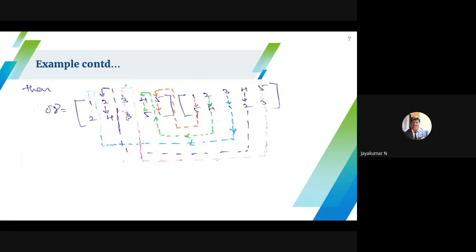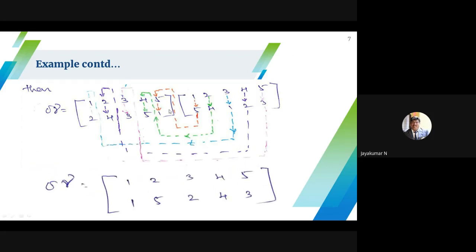Okay, clear? So right to left you have to apply one. First you have to find the image of 1 in gamma. The image is 5. Then again find the image of 5 in sigma. That image of 1 is nothing but 1. That is nothing but our composition map. So image of 1 is 5, image of 5 is 1. Finally I conclude that image of 1 is 1.